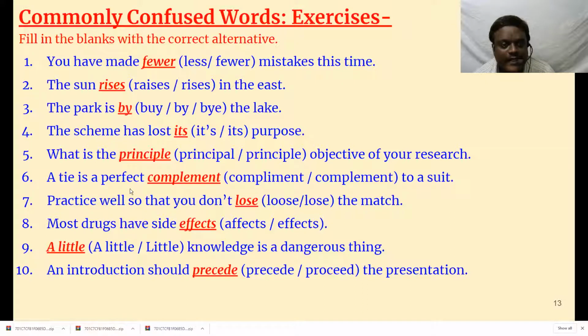A tie is a perfect complement to a suit. Complement, I told you, is different from compliment, which means praise. Complement means it is an addition. A tie is a perfect complement to a suit.